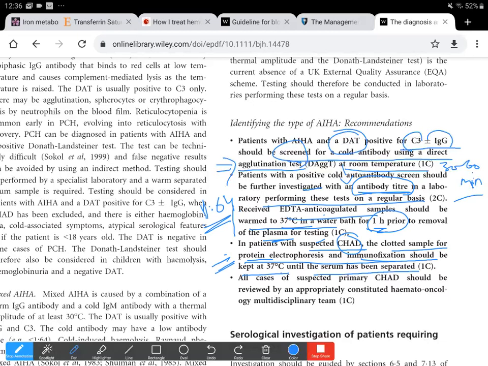So in either case, the sample needs to be kept at 37 degrees centigrade when either the serum is separated for serum protein electrophoresis or the plasma is tested for antibody titers or thermal range. Then in all cases of suspected primary cold hemagglutinin disease, they should be reviewed by an appropriate hemato-oncology multidisciplinary team.